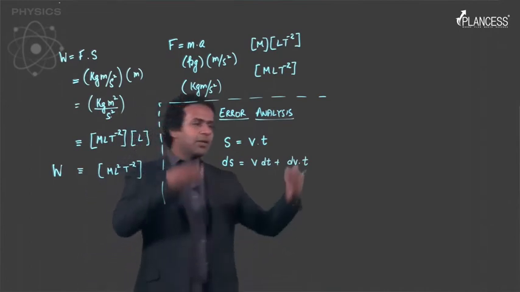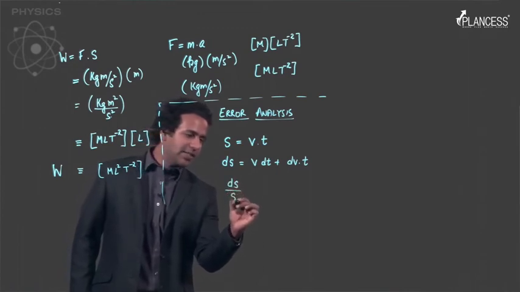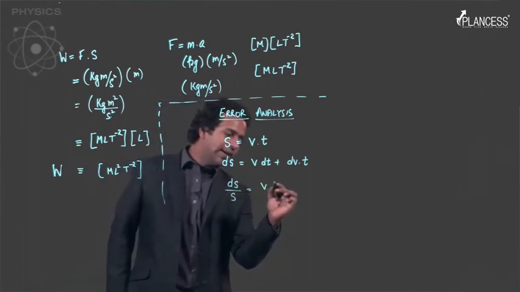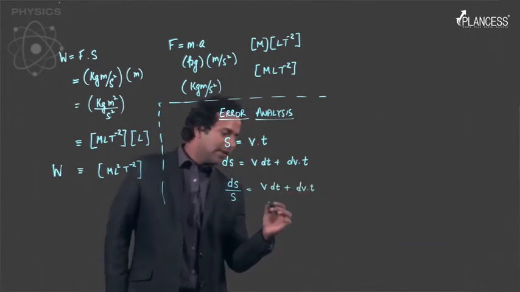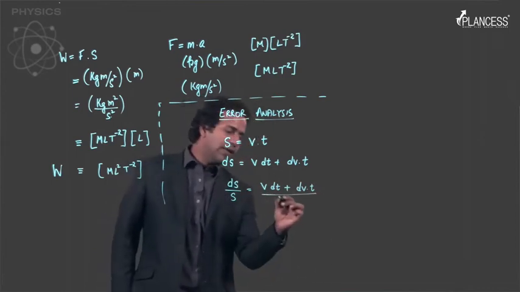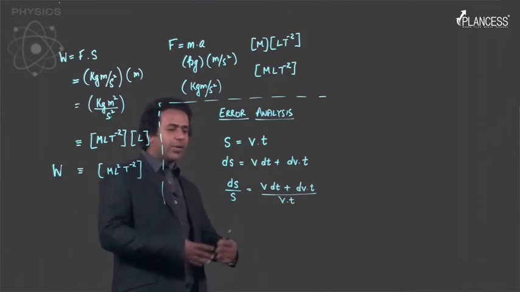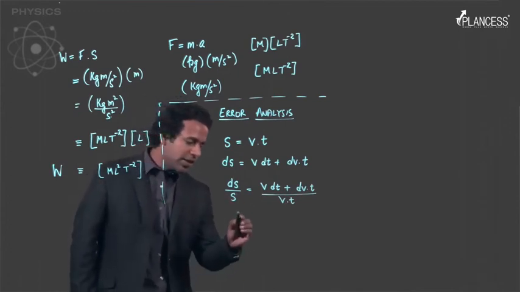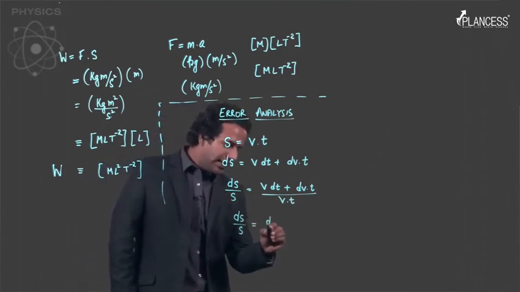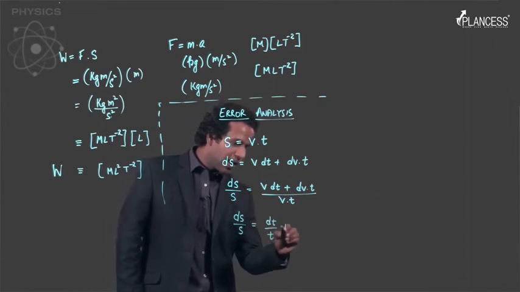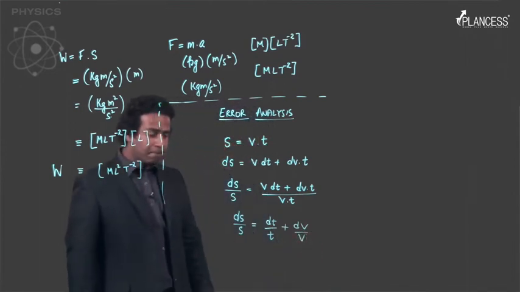Now in the next step, you divide these two equations, so you basically get that ds by s is equal to (v dt plus dv into t) upon v into t, right? So now we can rearrange it into an expression that you will see in your books, which is ds by s is equal to dt by t plus dv by v, right?